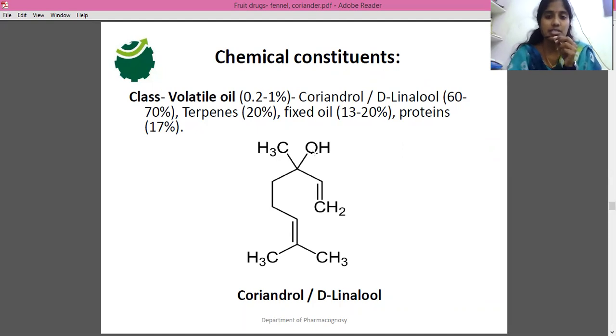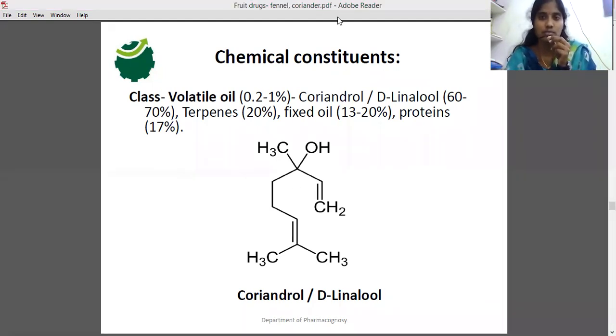And this is the structure of coriandrol or D-linalool. Chemically, these volatile oils belong to the class of mono to sesquiterpenes. That means they are made up of isoprene units. So here also, chemically, it is a terpenoid.